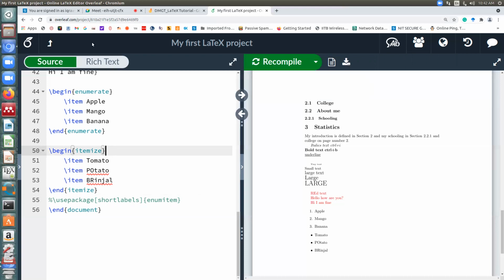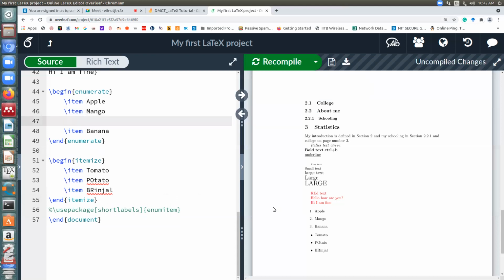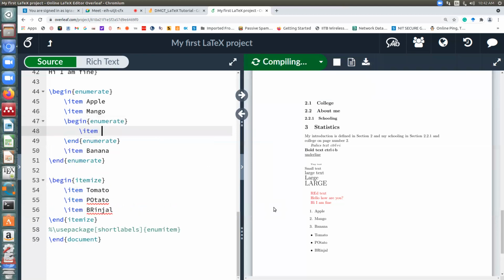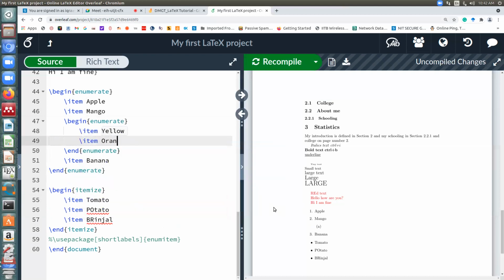Okay, and same thing, if you want to have a list within list, that is also allowed. Just write same command, suppose begin enumerate, so I'll write yellow, orange. Okay, so this is all allowed. You can have nested lists. Okay, commands are same. Begin enumerate, end enumerate, or begin itemize, end itemize if you want to mix and match. Okay, so everyone is done.